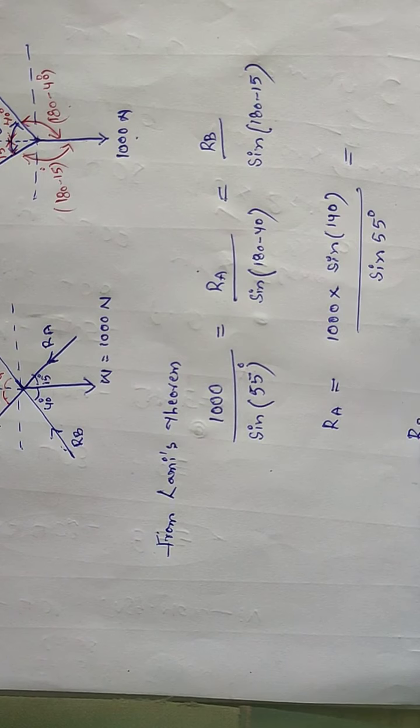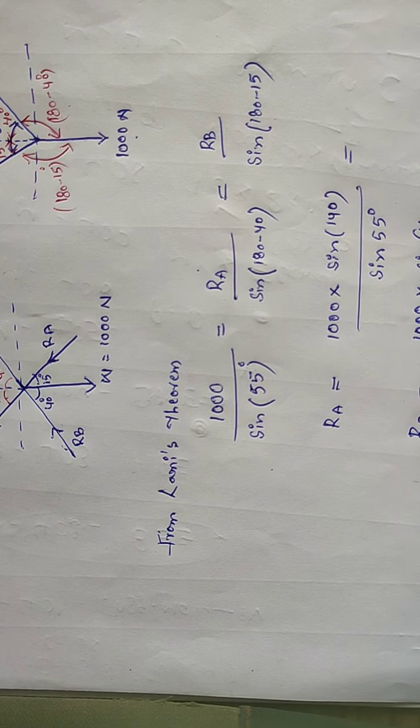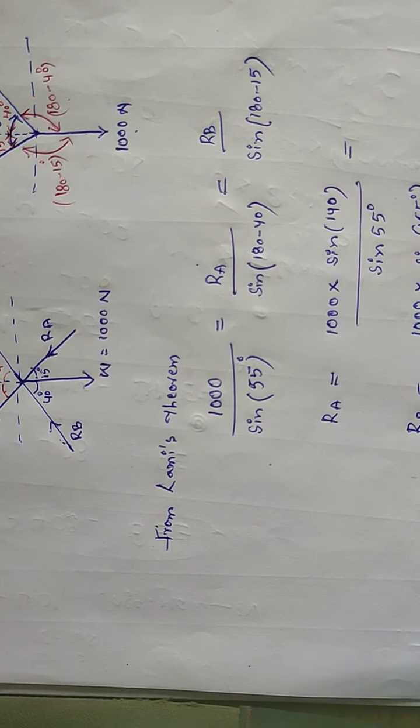RB equals 1000 into sine of 180 minus 15, equal to 165, so sine 165 degrees, by sine 55 degrees.